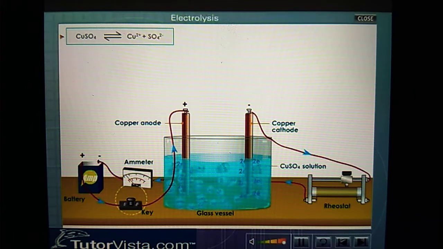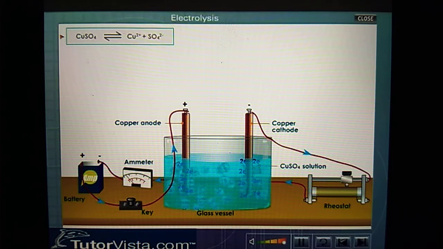The cathode is at a lower potential than the anode. Therefore, the positively charged copper ions, that is cations, move towards the cathode, whereas the negatively charged sulfate ions, that is anions, move towards the anode, which is at a higher potential. What exactly is happening at the electrodes?